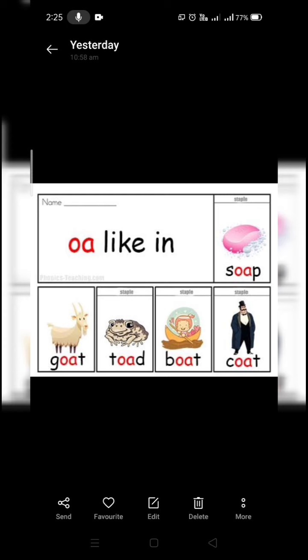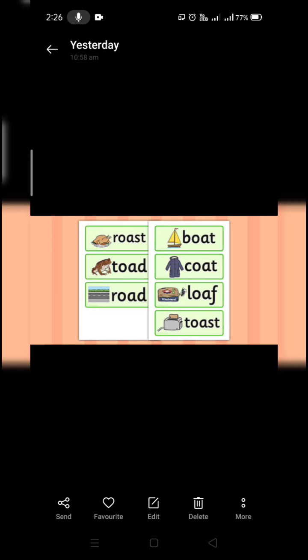So students, I am going to show you more examples of OA sound. Like soap, you can already read it. Goat, OA. OA mixed together says O. Toad, boat, coat, roast, loaf, toast, road.